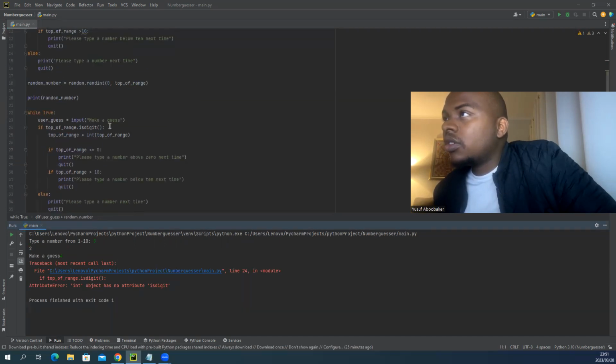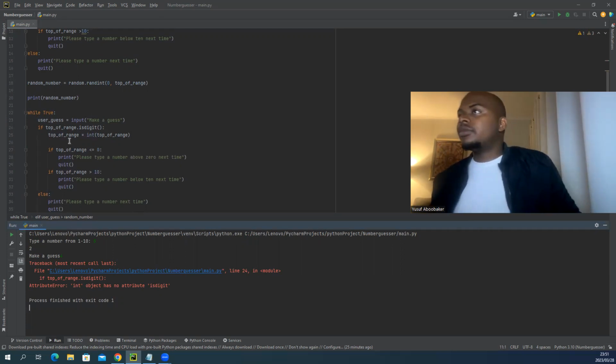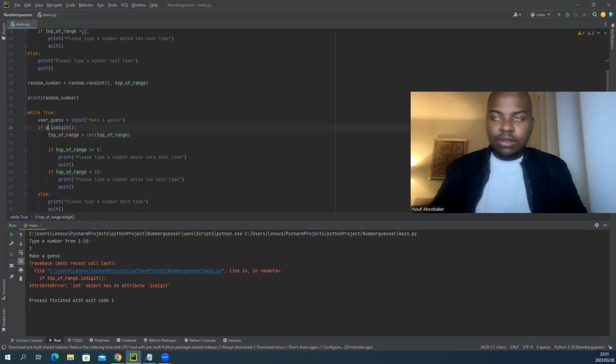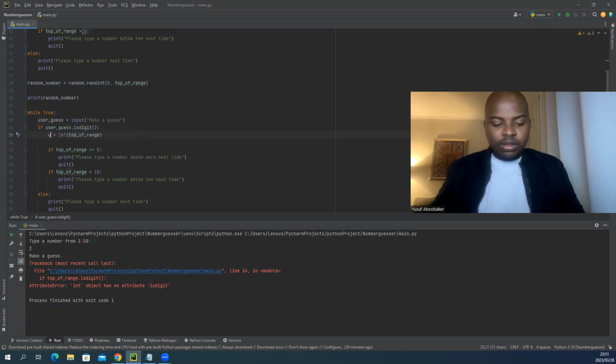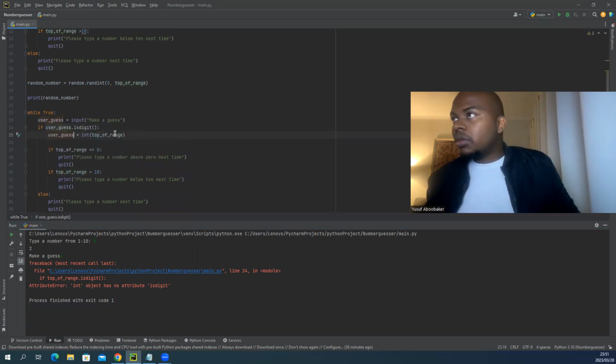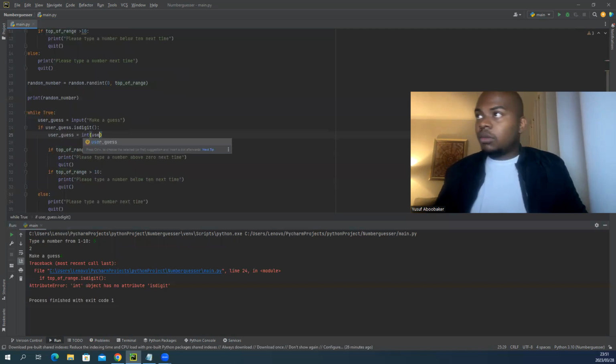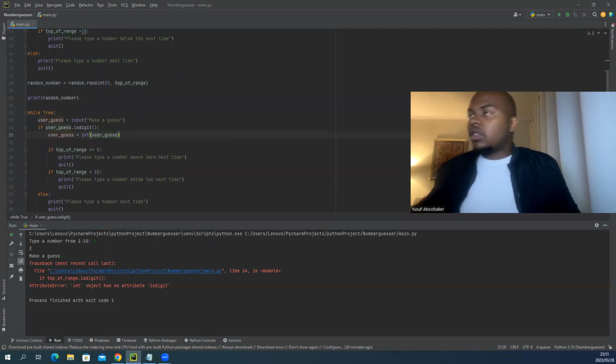If top of range is digits, and these are all user guesses now. Forgot. You know, that's the problem with copy pasting code. You must change the variables of the code.